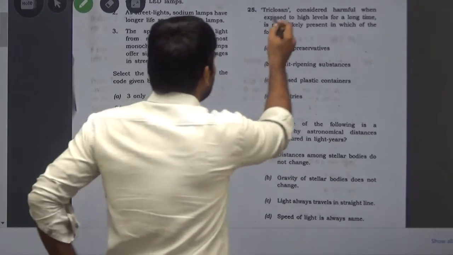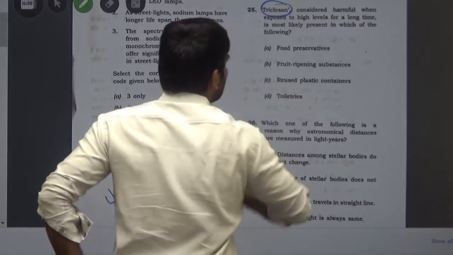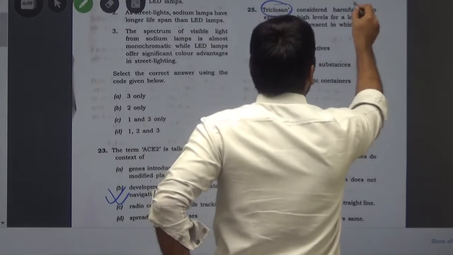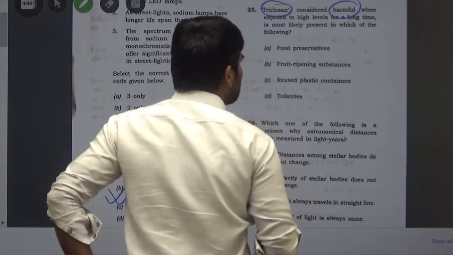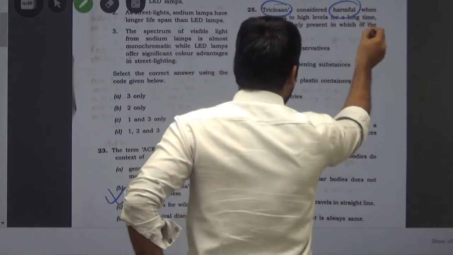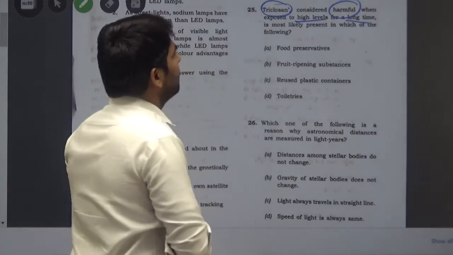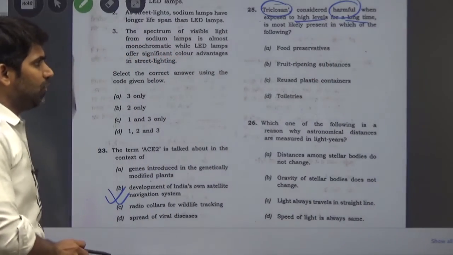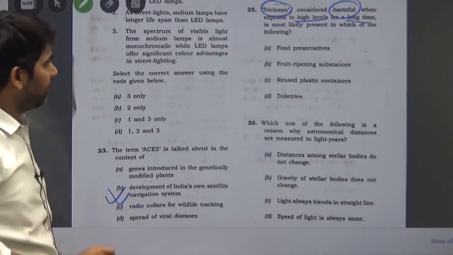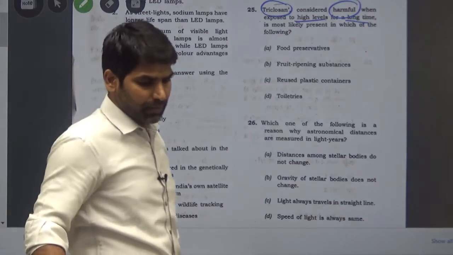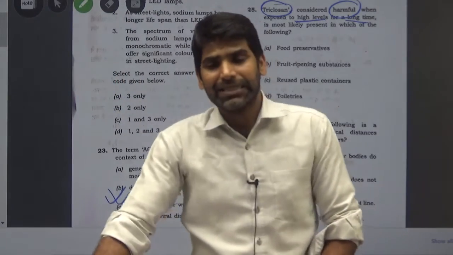It is already said that triclosan is harmful when exposed to high levels for a long time. These harmful elements are most likely present in which of the following? Question number 25.